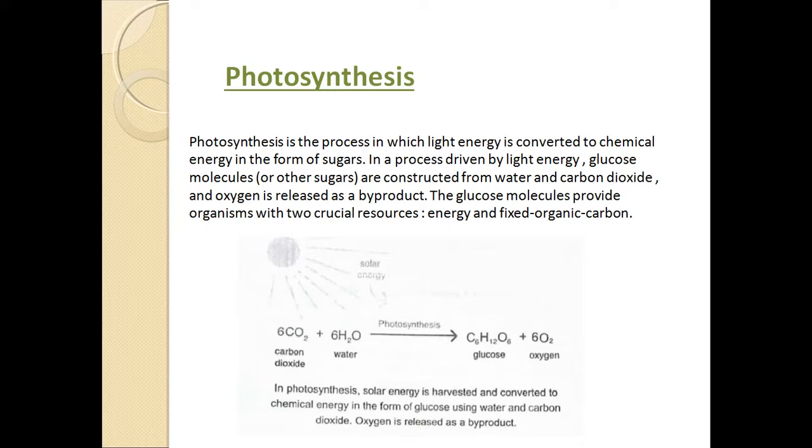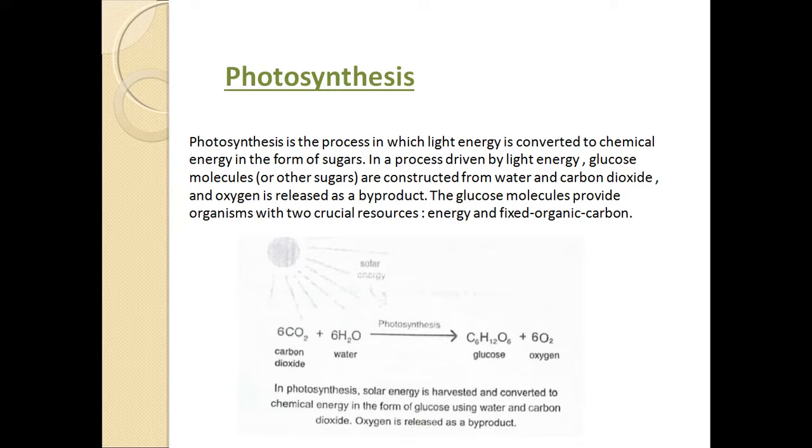So in photosynthesis, photo means light and synthesis is to join. Simple molecules are joined together to form complex compounds. Here you can see that solar energy, sunlight, is utilized and that light energy is converted to chemical energy in the form of sugars.